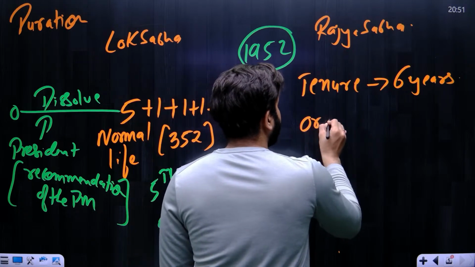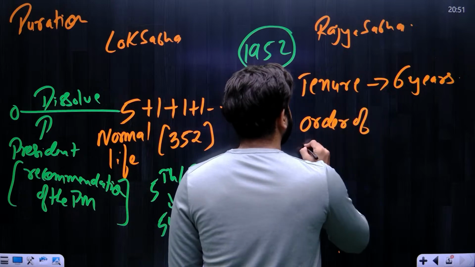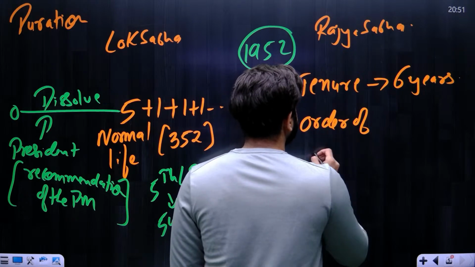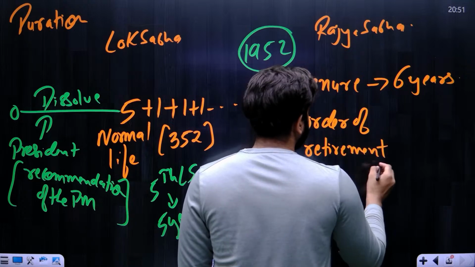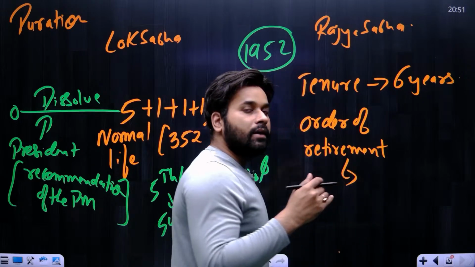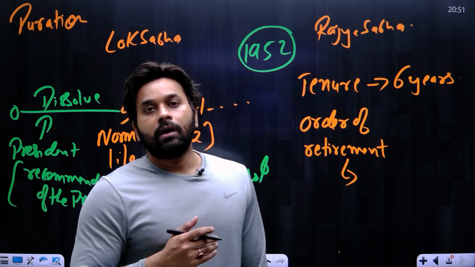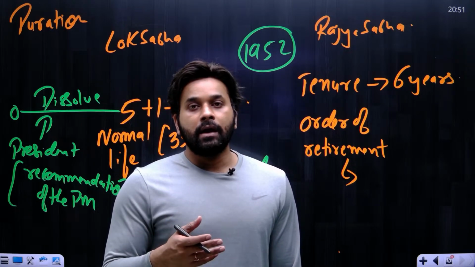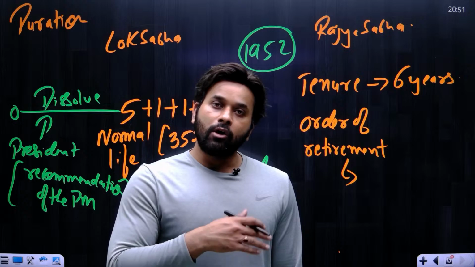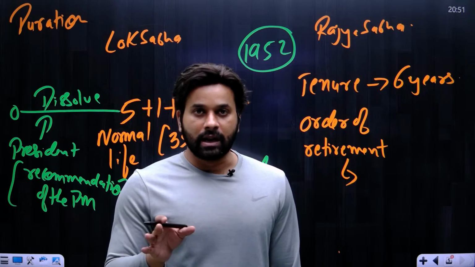There is an order of retirement in Rajya Sabha. Remember, in Rajya Sabha, it doesn't happen that all the members come together and their 6 years are over and now they all will leave the Rajya Sabha. No, this doesn't happen.